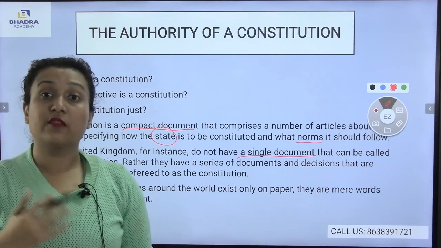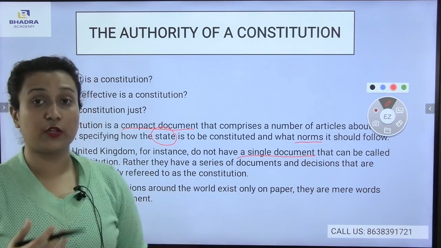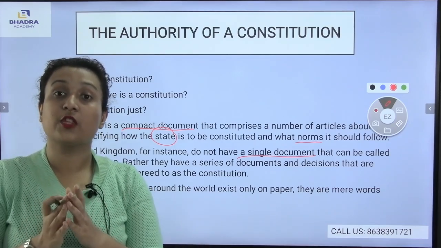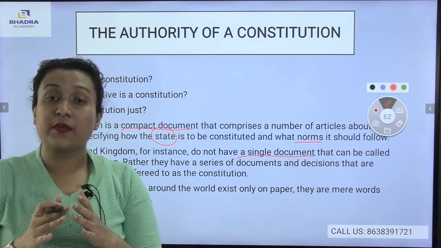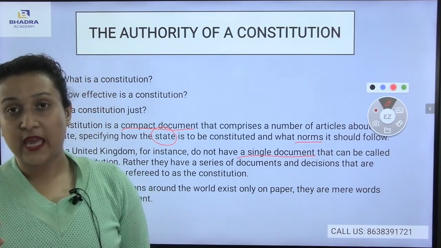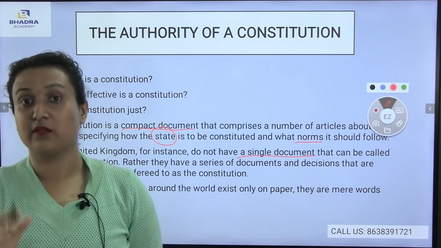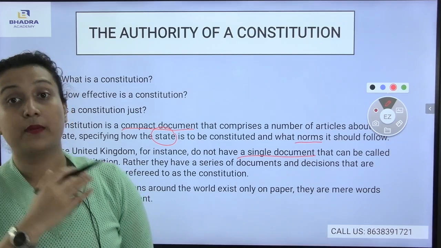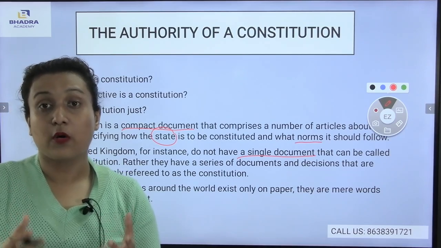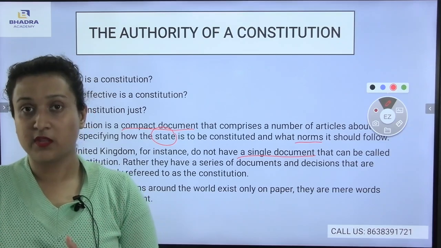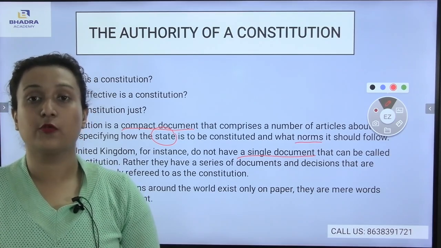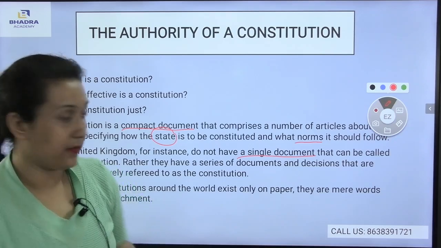Now, what kind of constitution do they have? They have a series of documents and decisions which are decided by their council itself. Whatever rules and norms we have are all embedded in the Indian constitution, but there the decisions are given more priority. Whatever laws they want to implement, they decide among themselves. Their council will be deciding what to do next.